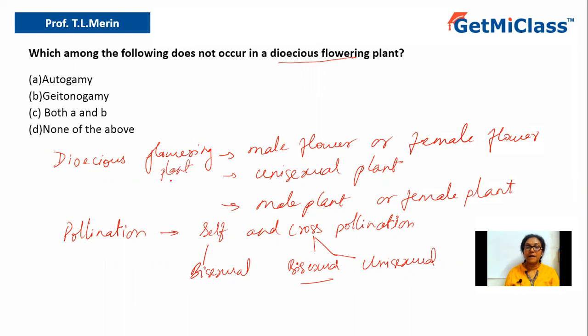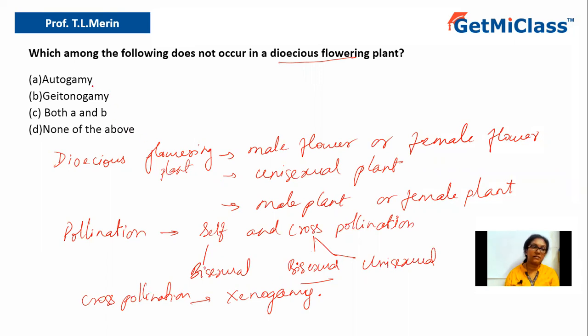Now, dioecious flowering plants, as I told you, are unisexual. They contain either male or female. So there is no choice of self-fertilization. They have to depend on cross-pollination and on the pollinating agent. That can be done only by cross-pollination, which is also called xenogamy. So this is the only type of pollination which can occur in the case of dioecious flowering plants.